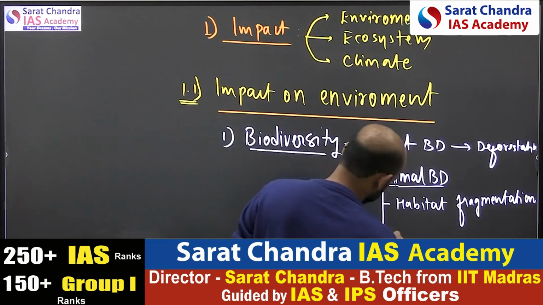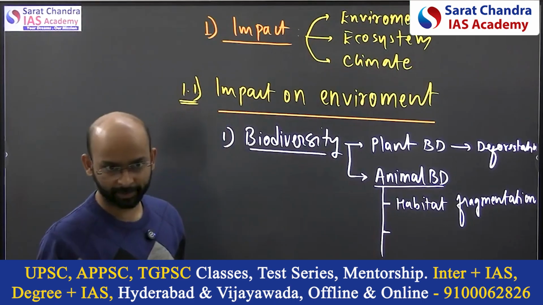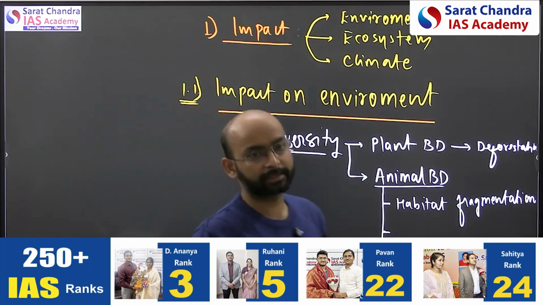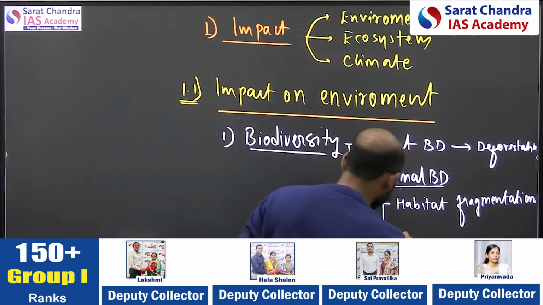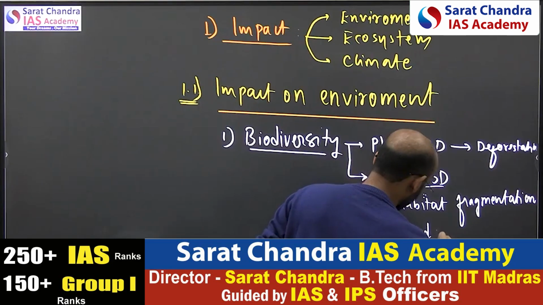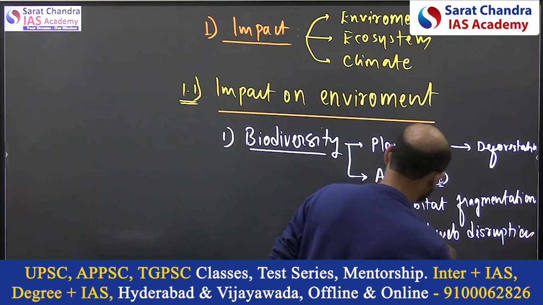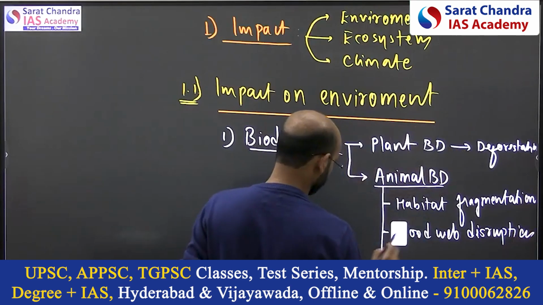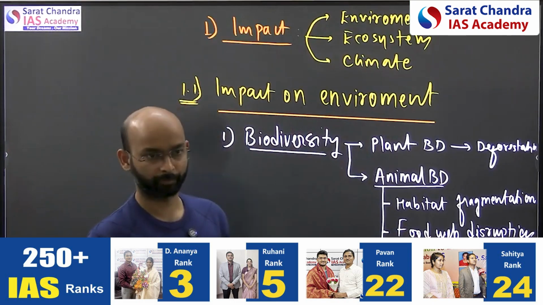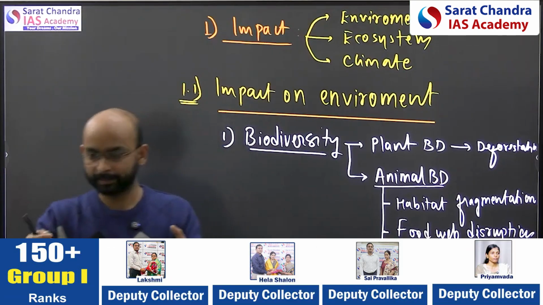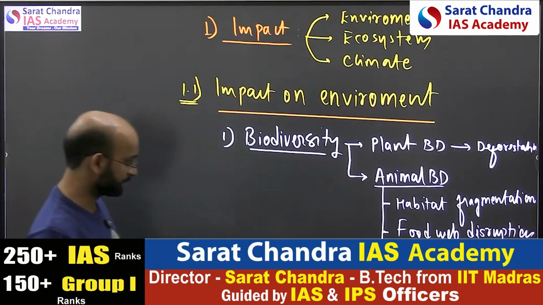Second, whenever this kind of pollution happens, the biggest impact is the habitat loss. Second is that their survival gets threatened. The survival of these animals depends on one factor that is called the food web. Food web disruption. This is a very important point here, because any kind of pollution or climate change disrupts the food web, right? Because there is interlinking. If any element goes extinct or is disrupted, then the whole food web gets disrupted.